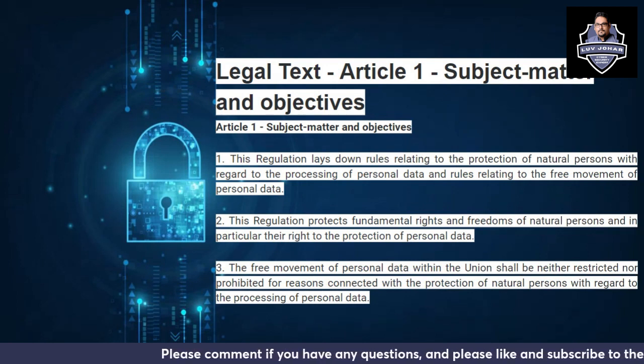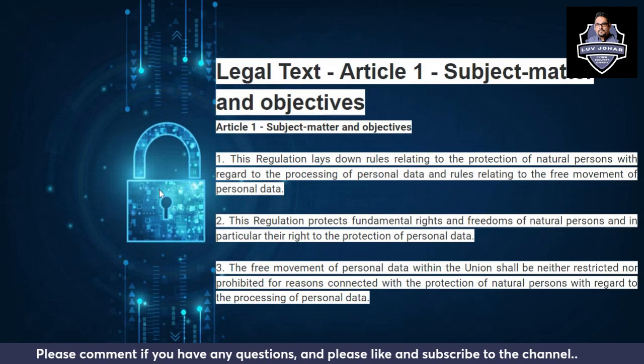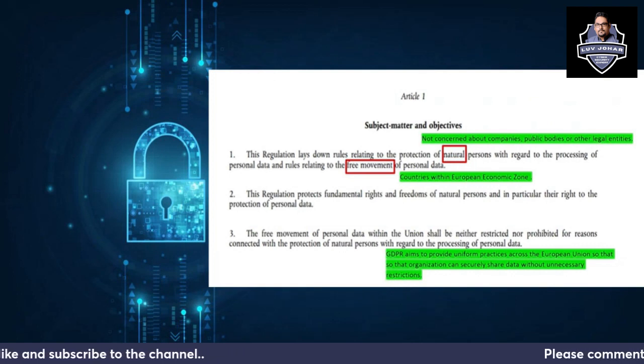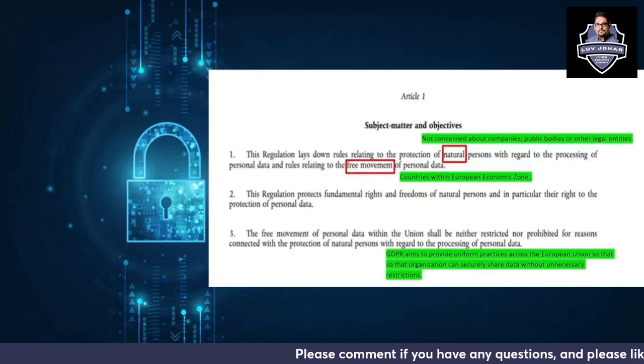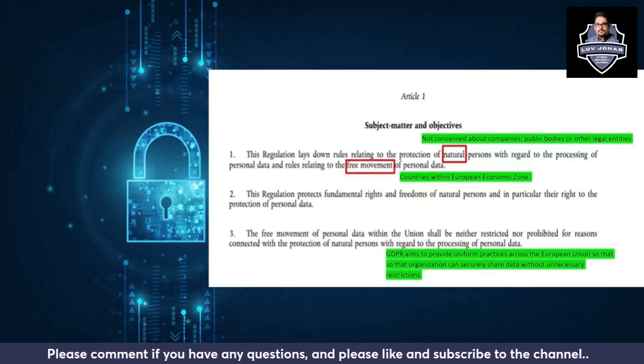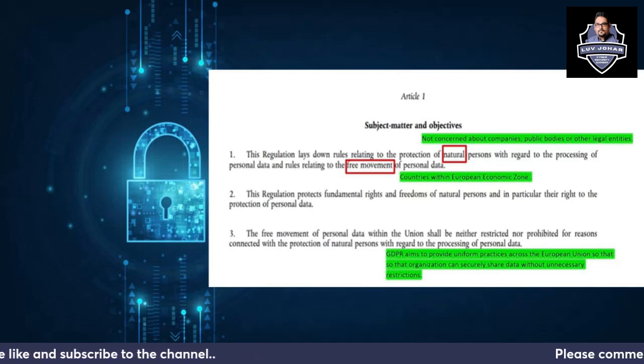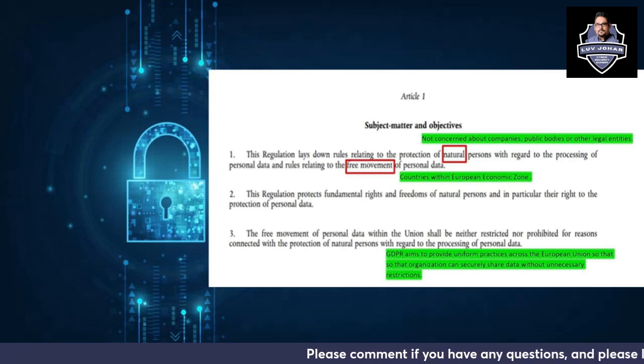Now let us understand this in more detail, and we will segment all the things mentioned in the subject matter and objectives of Article 1. Number 1 says that this regulation lays down rules relating to the protection of natural persons. It's only talking about people. It's not talking about any companies, organizations, public or private bodies, or any legal entities. It is talking only about people, natural persons.